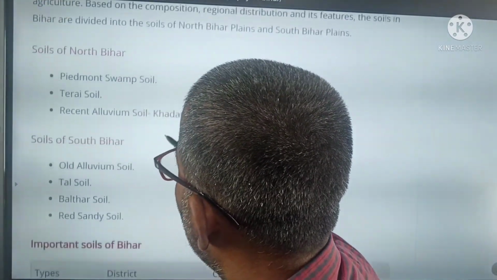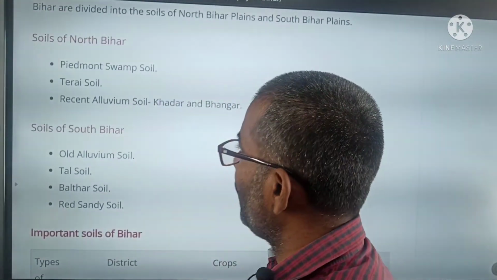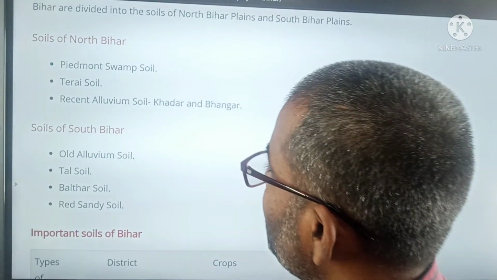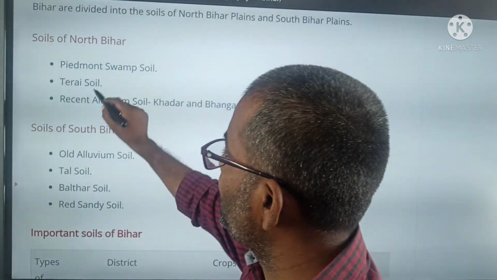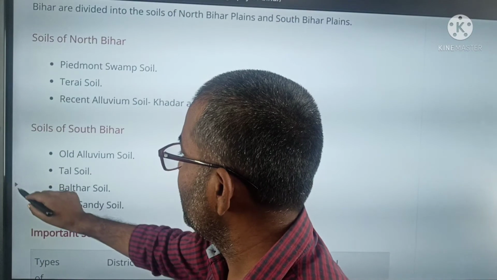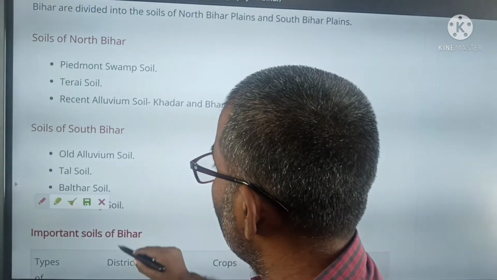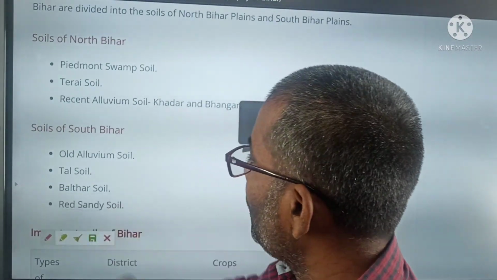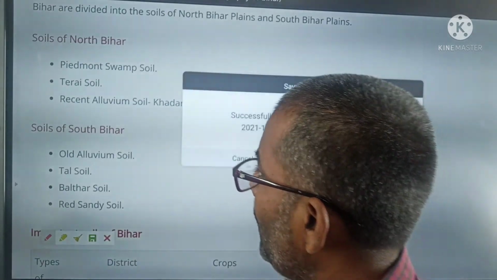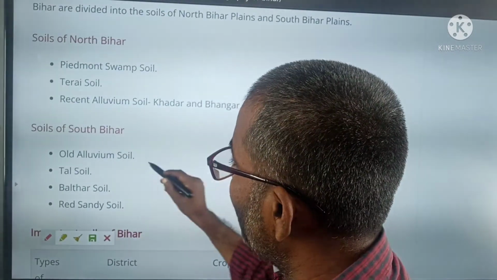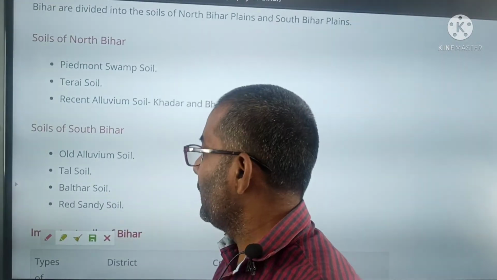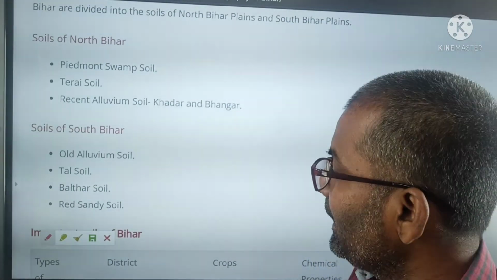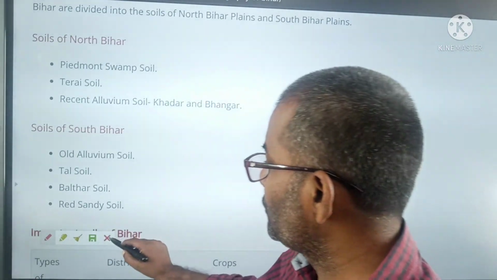These are the soils of the north. In the south, old alluvial soil is found: Thal soil, Balthar soil and red sandy soil.